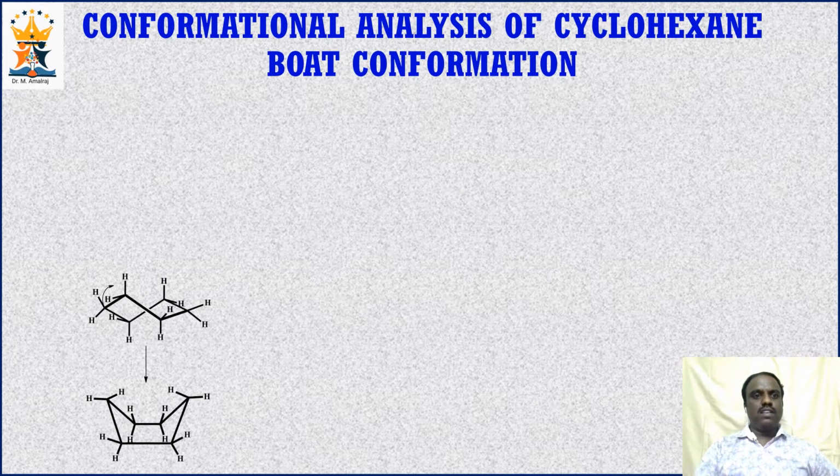Now let us examine boat conformation. Further pulling up the same carbon atom from the twisted boat conformation results in the formation of boat conformation.